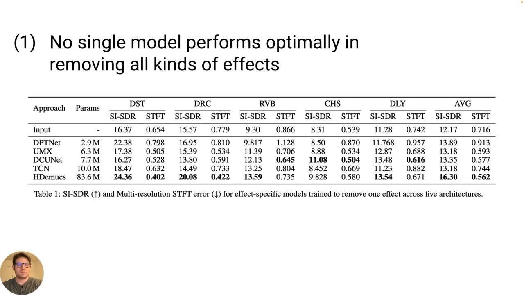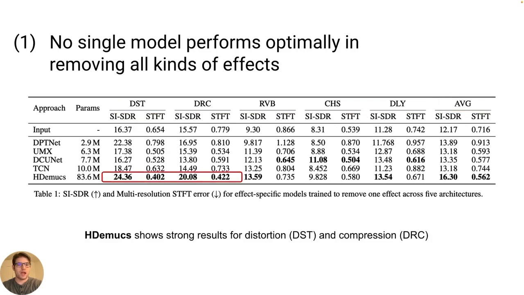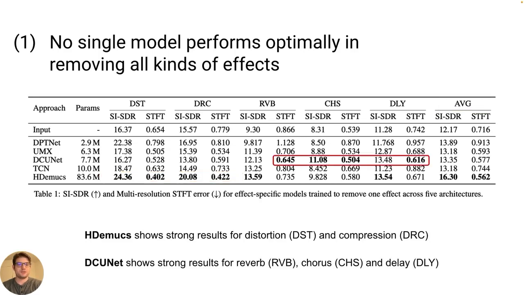For our first experiment, we trained 5 different architectures: DPTNet, Open Unmix, DCUNet, TCN, and Hybrid Demux to remove a specific effect. We report their SISDR and multi-resolution STFT error over each effect, as well as their average for the same metrics. Our main conclusion is that no single model performed optimally for all effects. Hybrid Demux tends to perform well for distortion and compression, while DCUNet performs better for reverb, chorus, and delay.